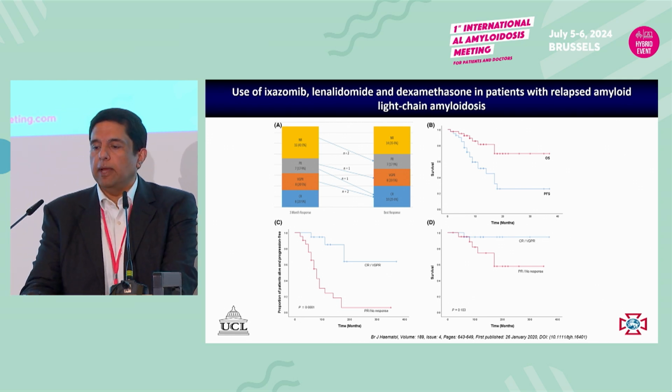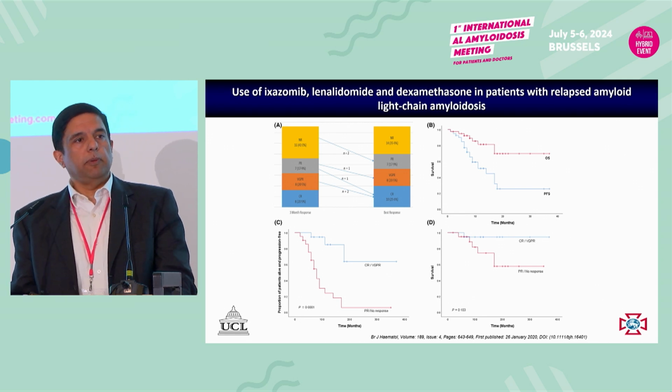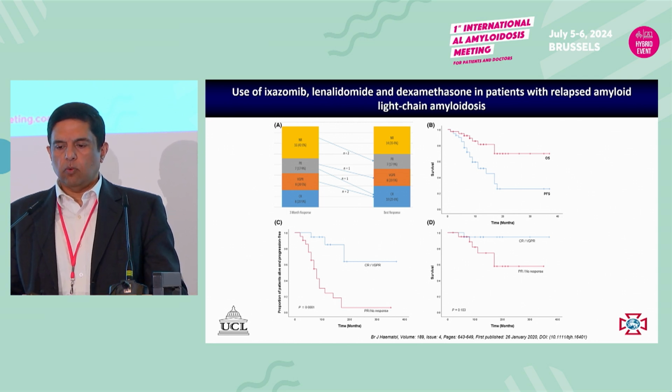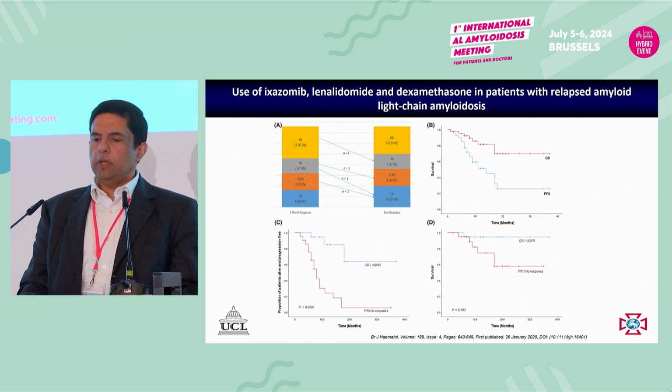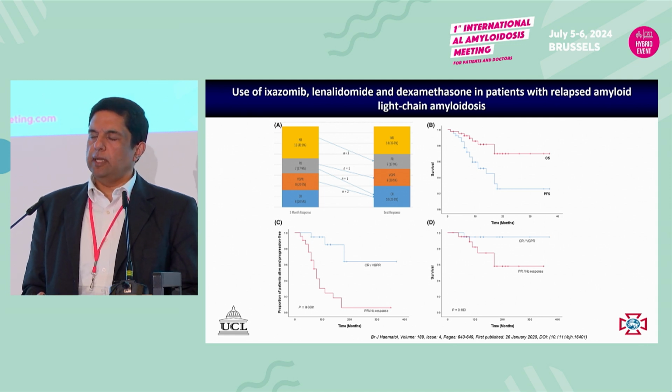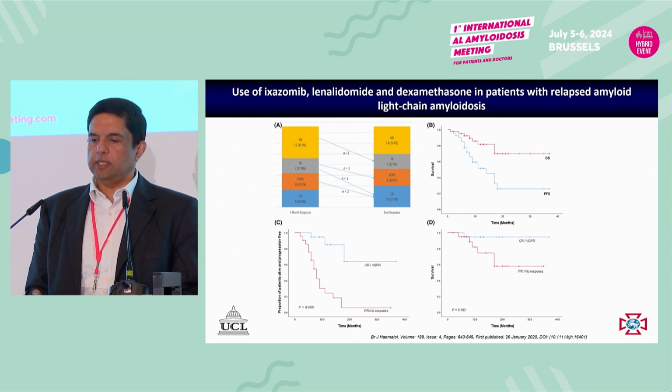Ixazomib lenalidomide dex is one of the regimens that we use quite a bit in the UK because it's, again, accessible to us. And we published this now quite some time ago, showing that we can get good responses even in patients with cardiac amyloid. The response rates, CR plus VGPR, are about 50%.